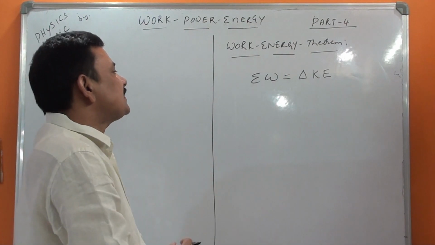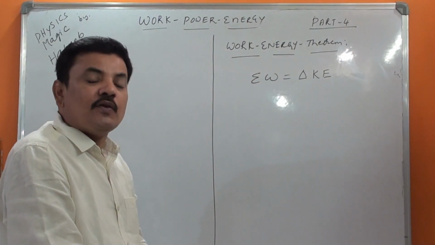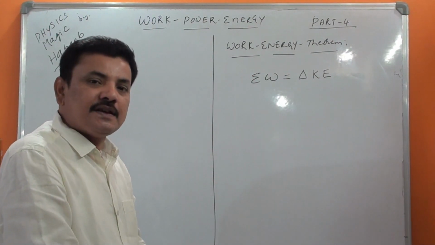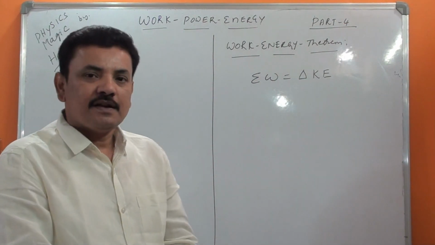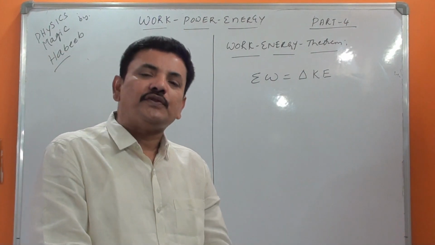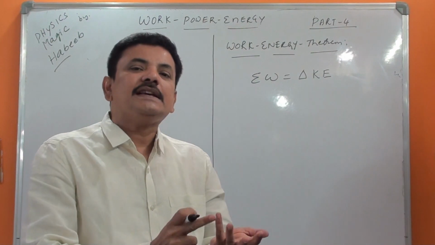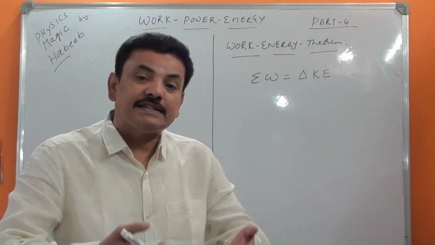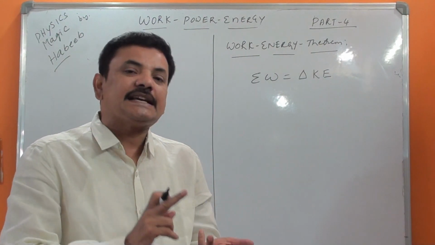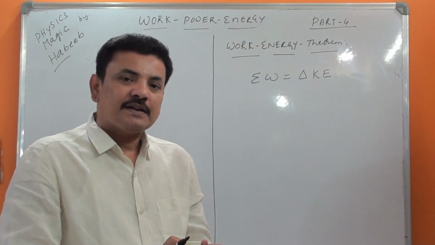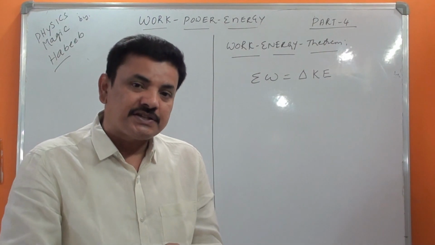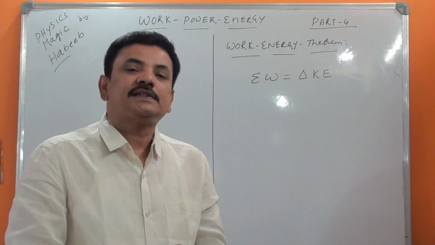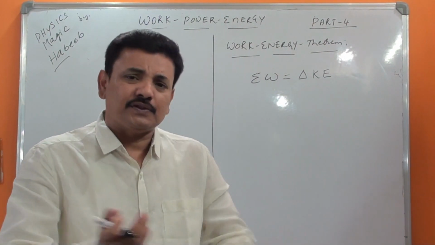Now the question arises, what is the meaning of this work done by all forces? How many forces are there? There are a maximum of 3 forces possible. One is the external agent force: if any external agent applies some force, that is the force by an external agent. Then the conservative force, then the non-conservative force.